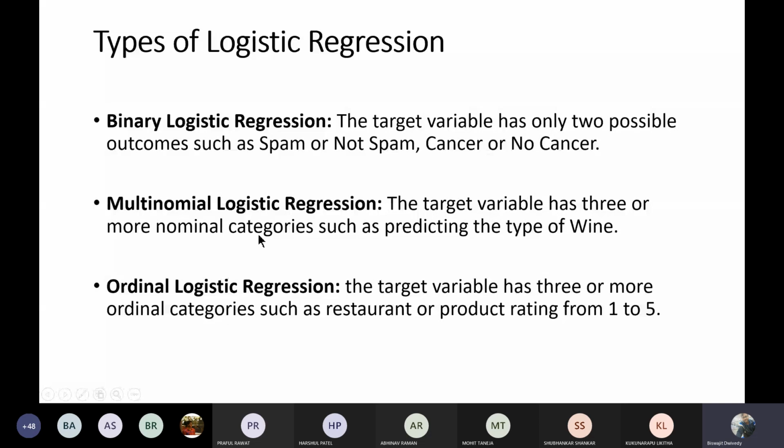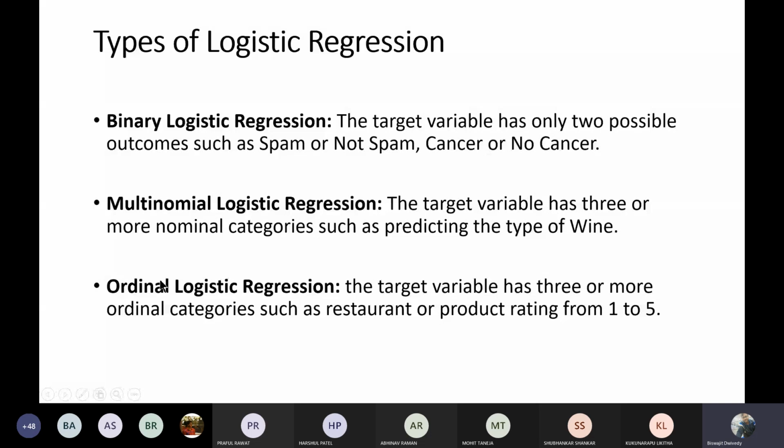Another type of logistic regression is ordinal logistic regression, whenever the target variable has three or more ordinal categories, such as a restaurant or product rating ranging from 1 to 5. Whenever the categories are ordered relative to each other, that comes under ordinal logistic regression. So these are the fundamentals of logistic regression.